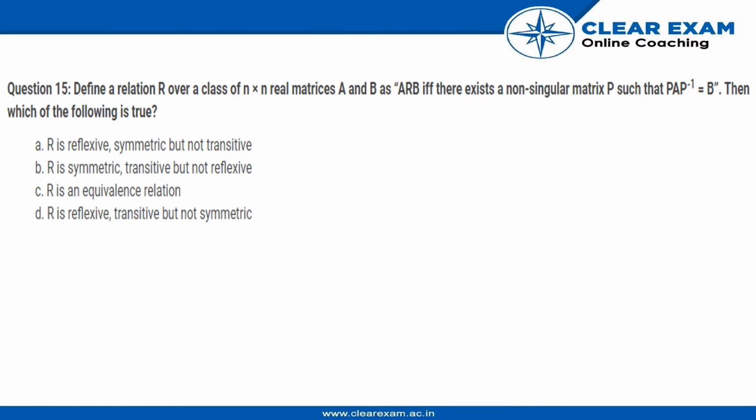So we need to define the relation between A and B if and only if there exists a non-singular matrix P. Remember this point, this is a non-singular matrix only and it should satisfy the relation PAP inverse should be equal to B. So we need to find what term suits R the best.